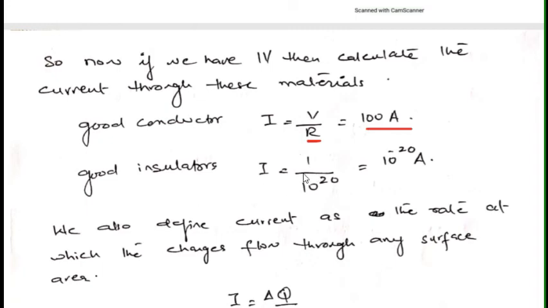For a good insulator, R was 10 raised to the power 20 and voltage is 1. So the current will be 10 raised to the power minus 20 ampere, which is insignificant. So this is a very small, negligible amount of current. Through good insulators we have no current or very small current, and in case of good conductors we have a very large amount of current which can flow through them.